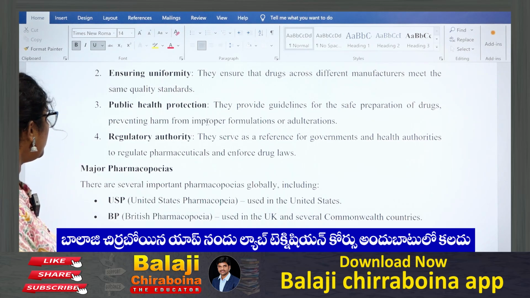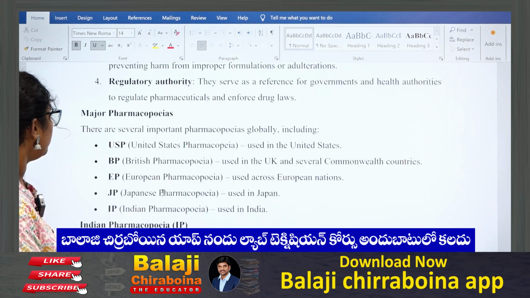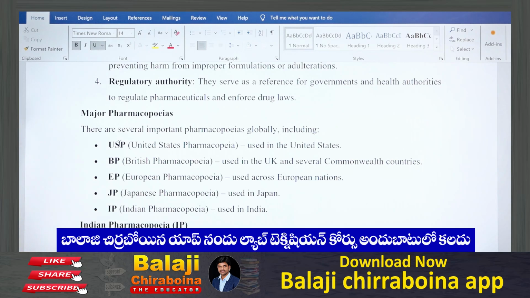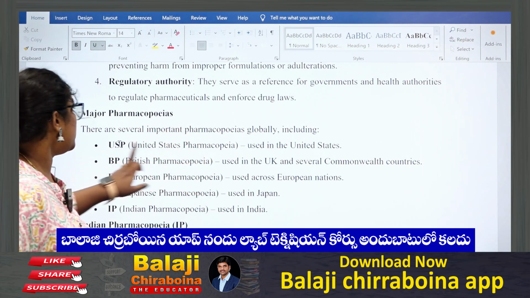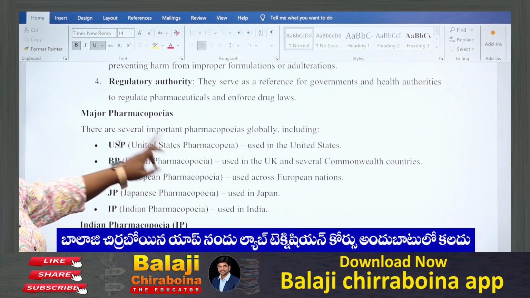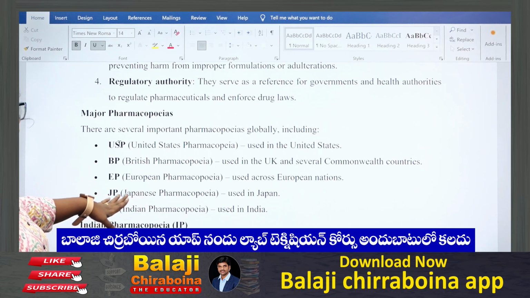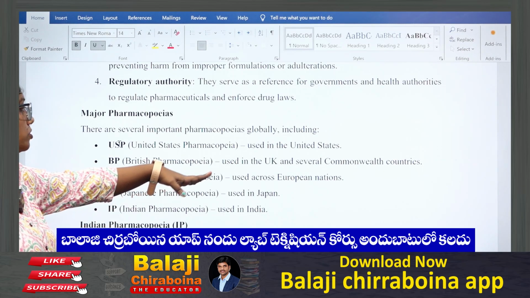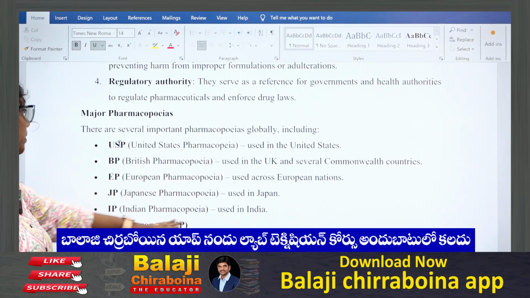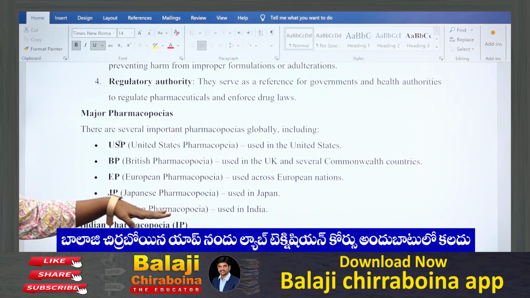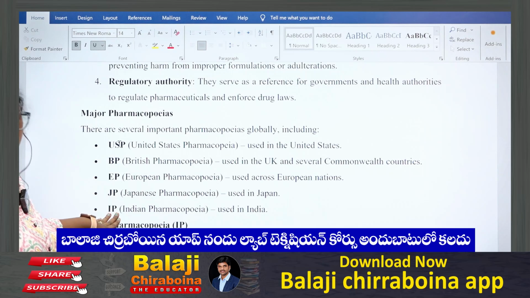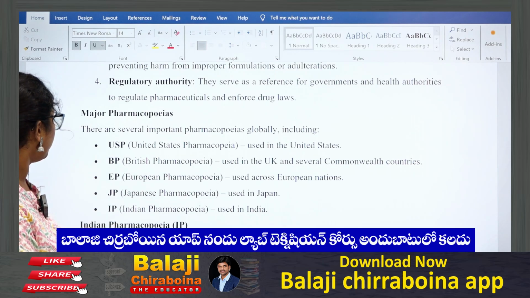Majorly the pharmacopoeias are: USP, the United States Pharmacopoeia, used in the United States; BP, the British Pharmacopoeia, used in the UK and several Commonwealth countries; EP, used across European nations; Japan, used in Japan; and IP, the Indian Pharmacopoeia, used in India. We have been given the syllabus only about the IP, so we need to concentrate on IP.